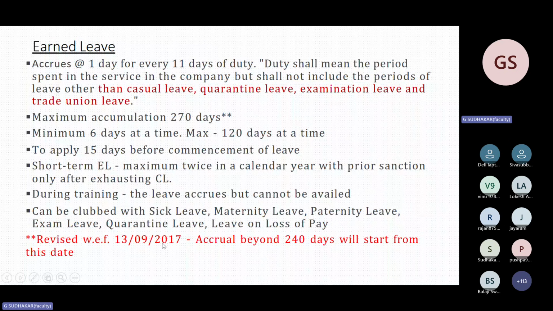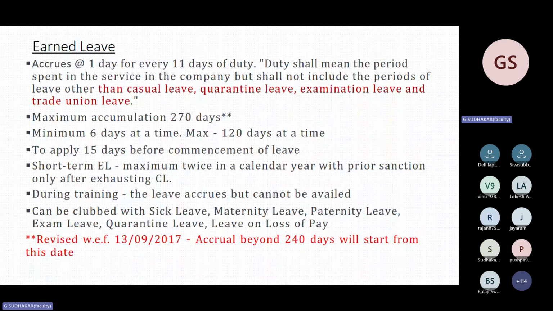So from 2017 only, this 270 days came. Before that, it's 240. So they mentioned only 240 from this date only, not from that. So for calculation of EL, the maximum is 240, not 270, but you can get up to 270.